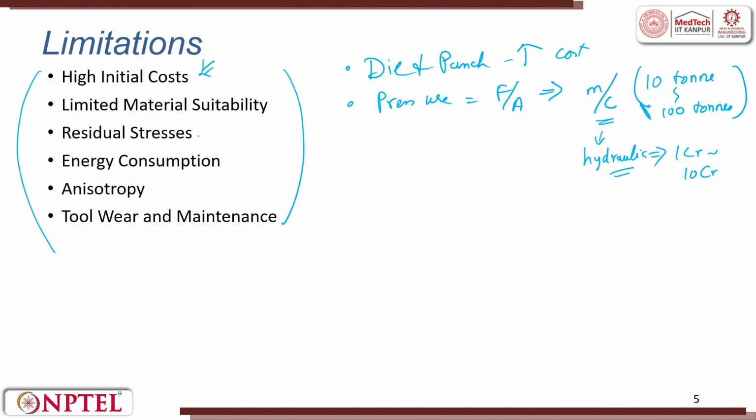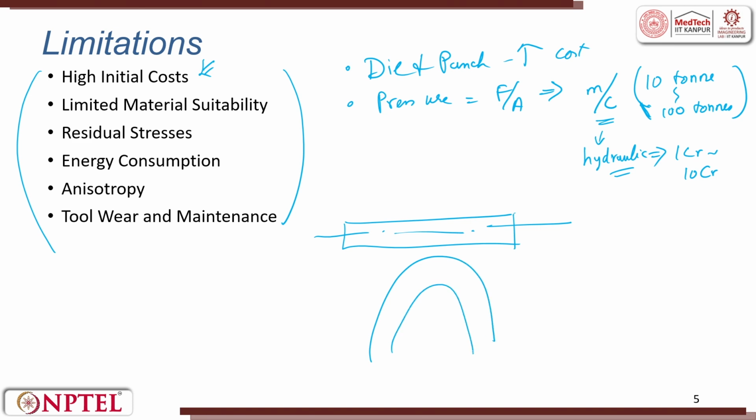It has residual stress. What is residual stress? Residual stress arises when you try to change the shape of your rod. For example, this is a rod, and you try to deform it into a U shape. Here there are tensile stresses on the surface, and at the bottom you will have compressive stress. So, this will be compressive, and at the top you will have tensile. So, from here to here, if you try to draw,